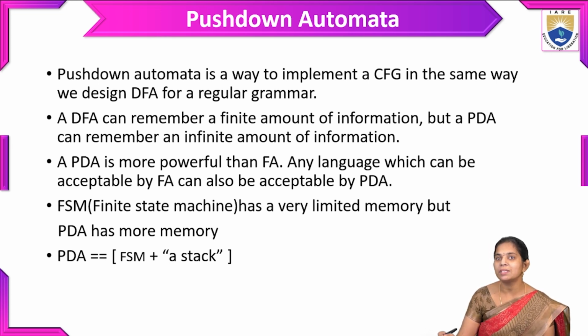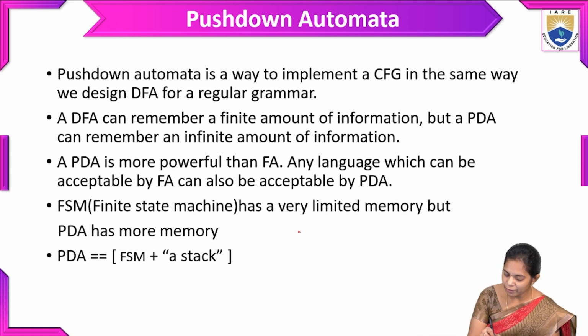Now I will summarize this Chomsky hierarchy to know which type of language is accepted by the pushdown automata. Here we have four types of grammars, and the pushdown automata is accepted by grammar type 2.